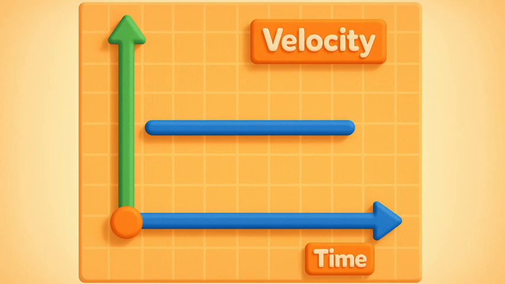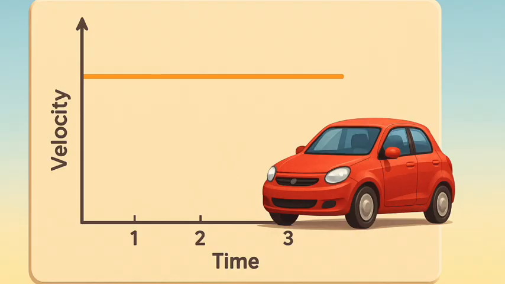7.4.2 Velocity-time graphs. The variation in velocity with time for an object moving in a straight line can be represented by a velocity-time graph. In this graph, time is represented along the x-axis and the velocity is represented along the y-axis. If the object moves at uniform velocity, the height of its velocity-time graph will not change with time. It will be a straight line parallel to the x-axis.